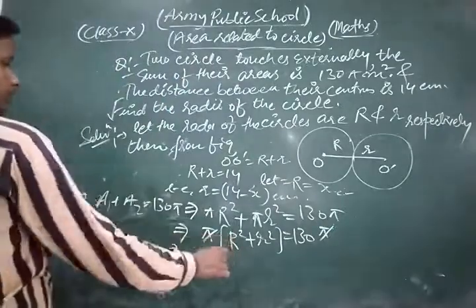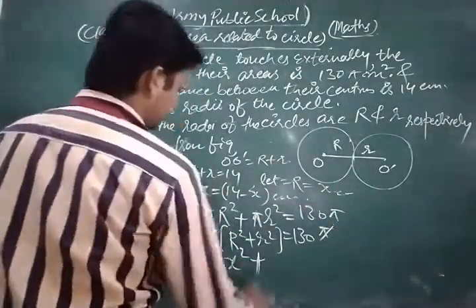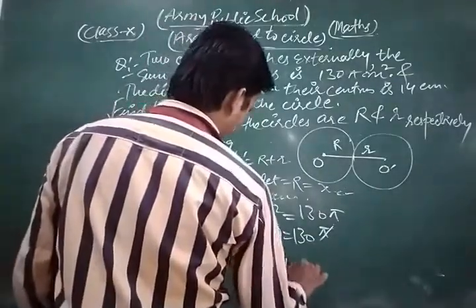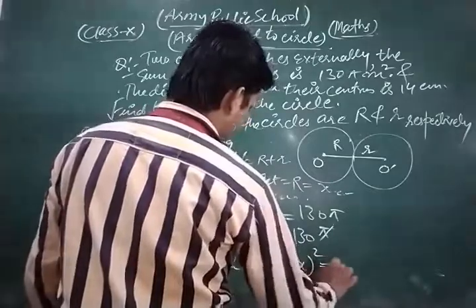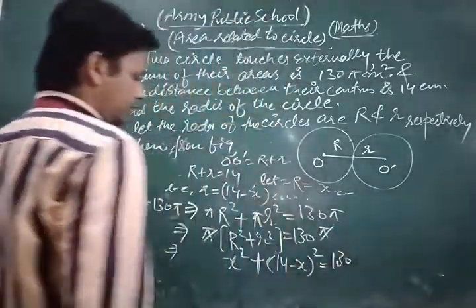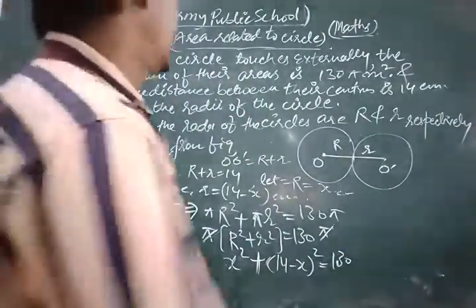Now we put the value of R and small r. So value of R is x, so x square plus small r is 14 minus x whole square is equal to 130. Now we expand it, look.